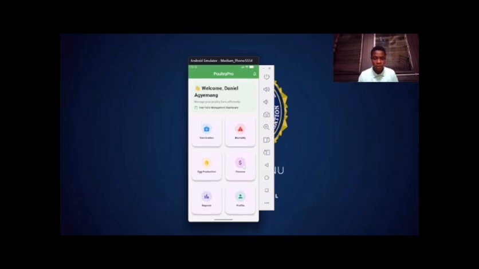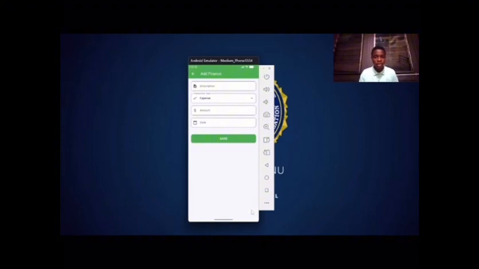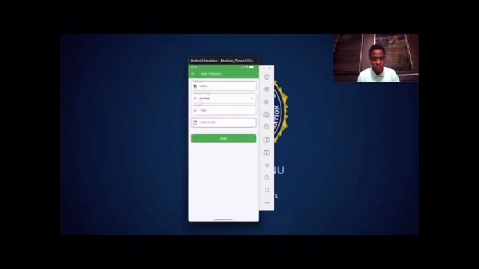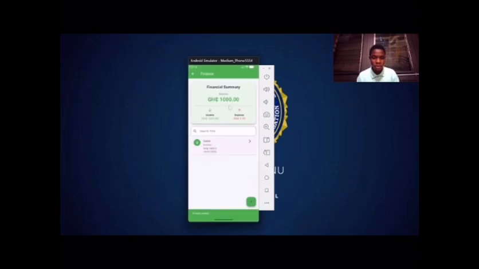Then we have our finance. So any activity, anything that you bought or any profit, you can come and record. So let's say that we made an income from sales. You can term it as sales. Then the transaction type is income. Then we made about $1,000 on the day. So let's say that today people came to buy. Then we made about $1,000. So we see that it was displayed successfully as the income.